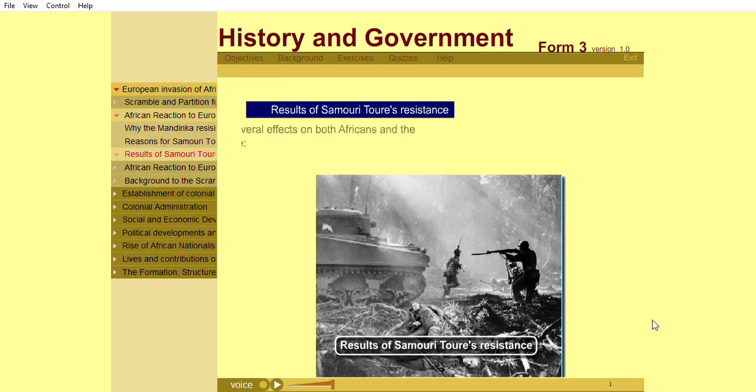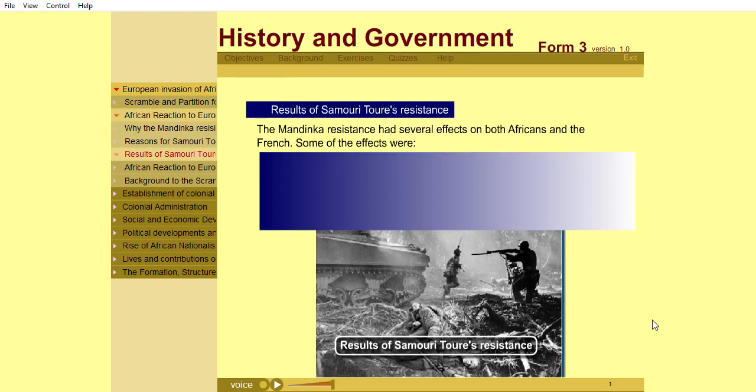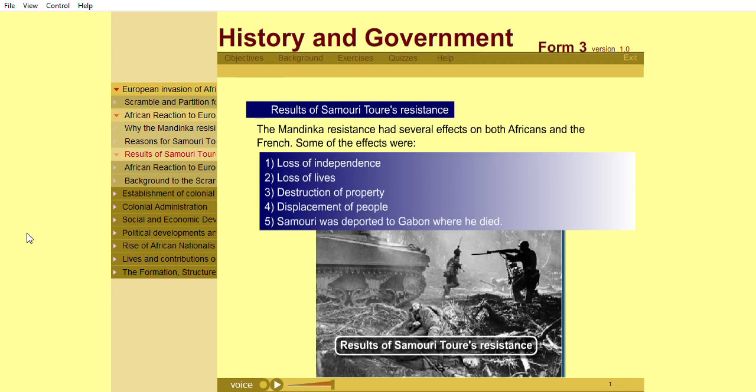The Mandinka resistance had several effects on both Africans and the French. Some of these effects were loss of independence, loss of lives, destruction of property, displacement of people, and Samori was deported to Gabon, where he died.